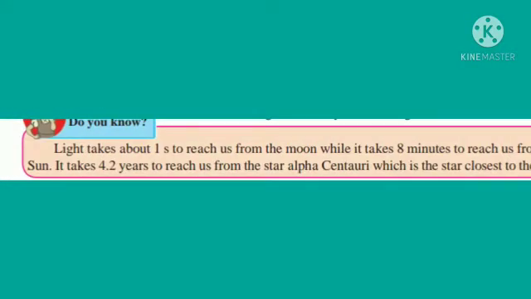Do you know, light takes about 1 second to reach us from the Moon, while it takes 8 minutes to reach us from the Sun. It takes 4.2 years to reach us from the star Alpha Centauri, which is the star closest to the Sun.